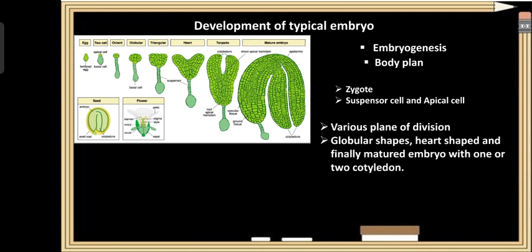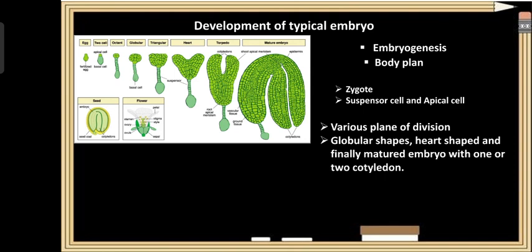The suspensor cell is always attached to the embryo. As the suspensor cell divides, it elongates and pushes the developing embryo deeper into the nutritive tissues. So what does this suspensor cell do? It is always attached to the embryo. As the suspensor cell divides, it elongates and pushes the developing embryo deep into the nutritive tissue.